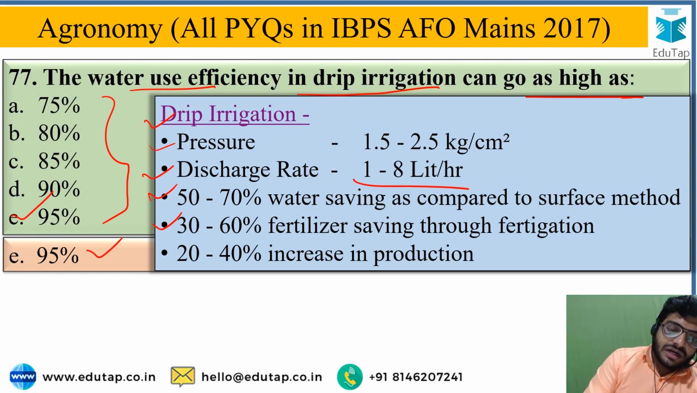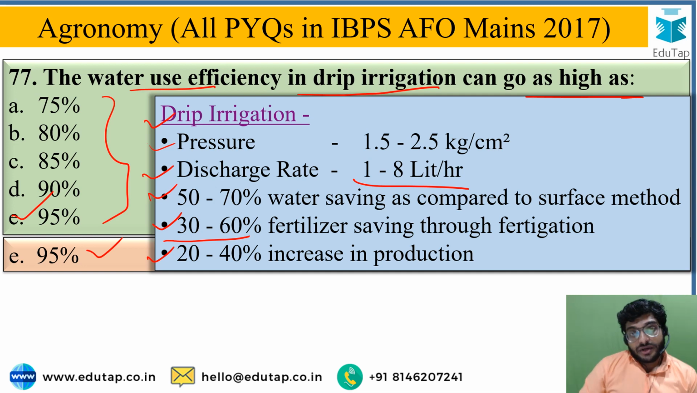Next, 30 to 60% fertilizer saving. If you apply fertilizer along with drip irrigation, that is through fertigation, then the saving of fertilizer is up to 30 to 60%. And next is the 20 to 40% increase in the production. So productivity as well as production of the crop will increase up to 20 to 40% than usual.